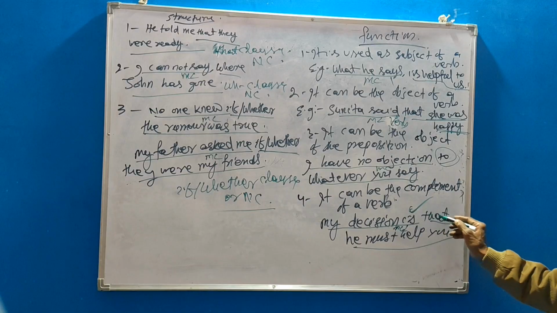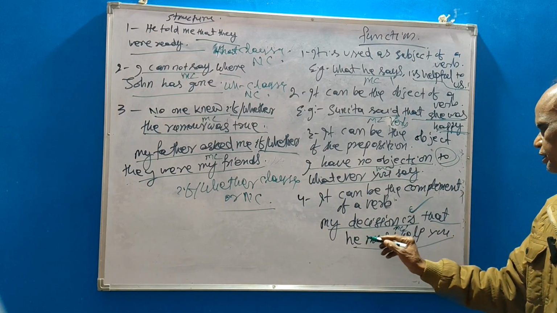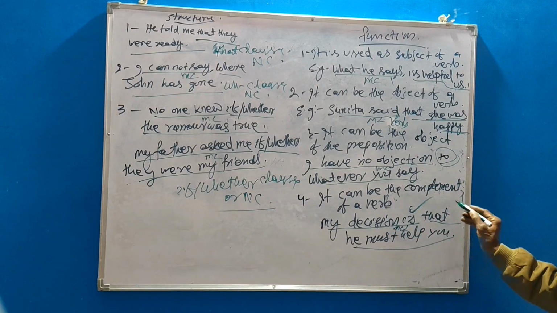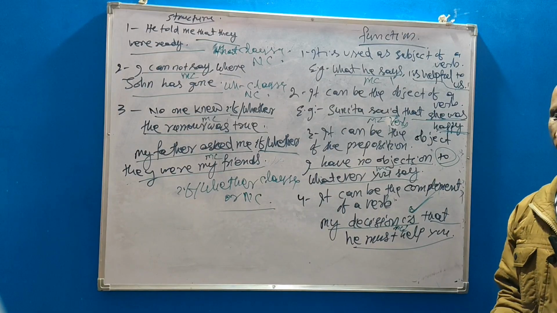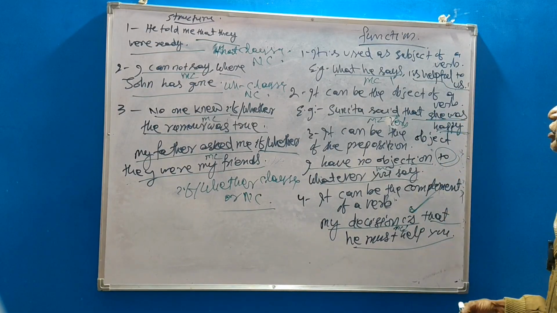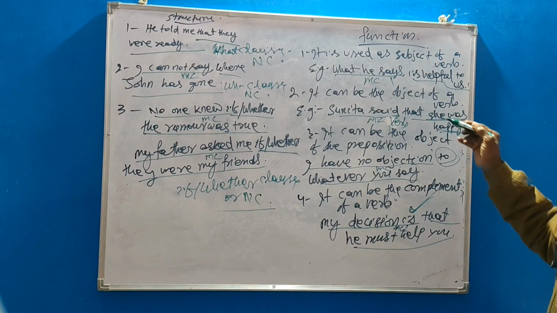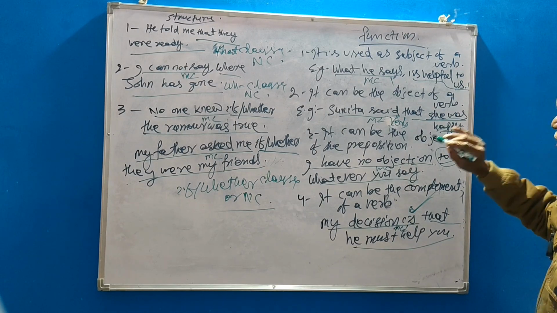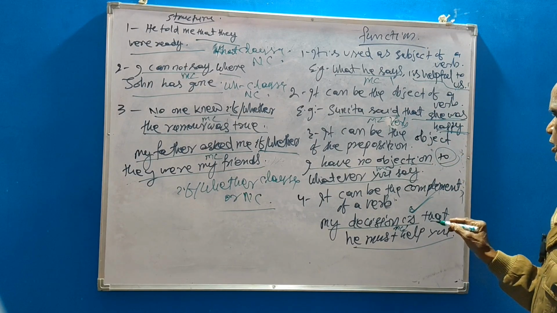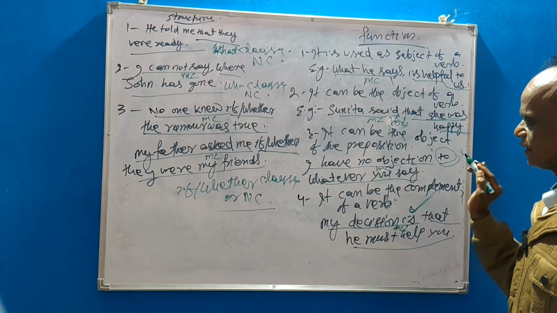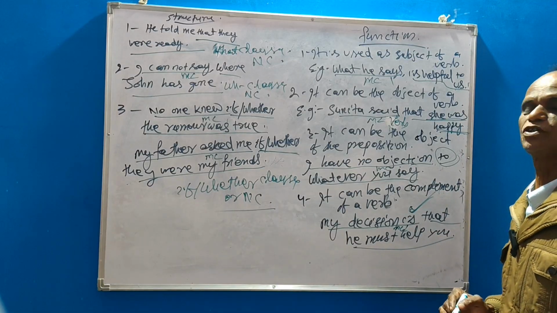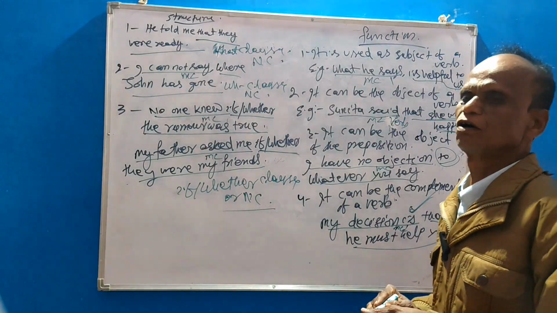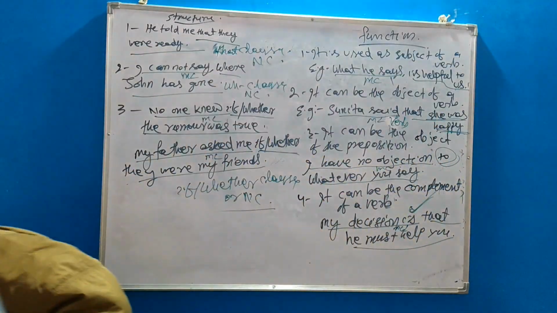Be verb, that is complement. So noun clause is used as subject of a verb, object of a verb, object of the preposition, and complement of a verb. Another point is very important, which helps for the competitive examination, that is